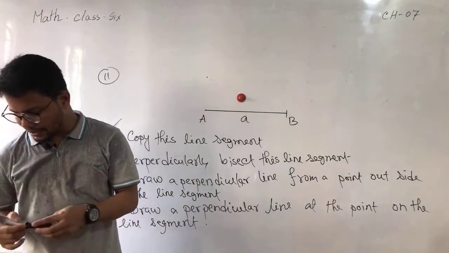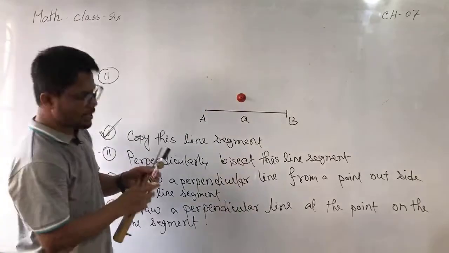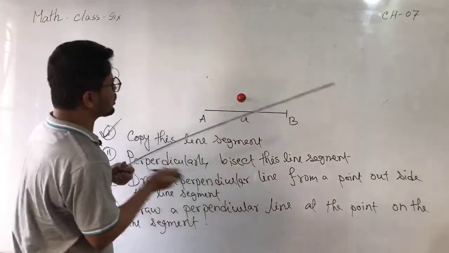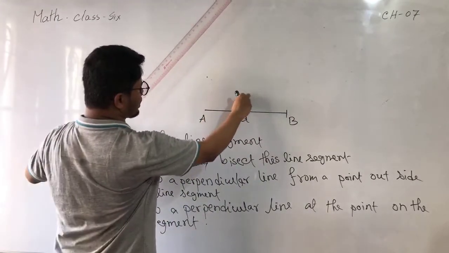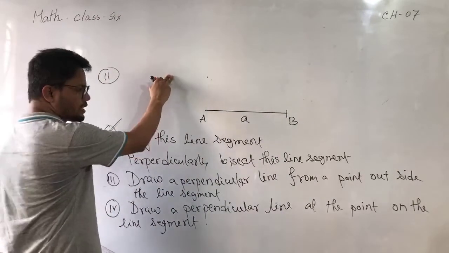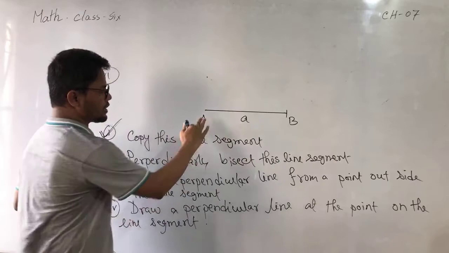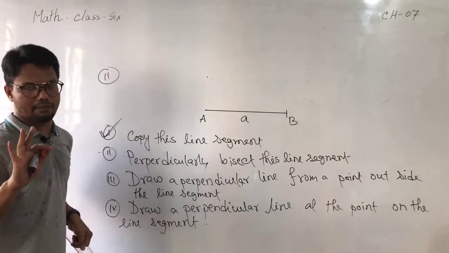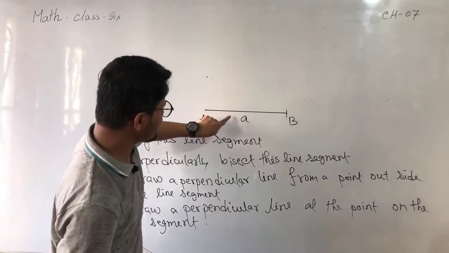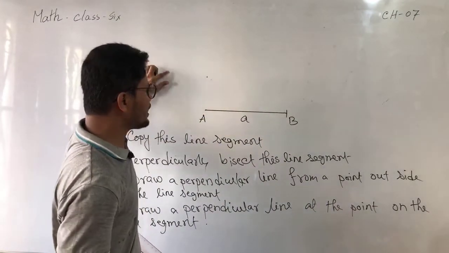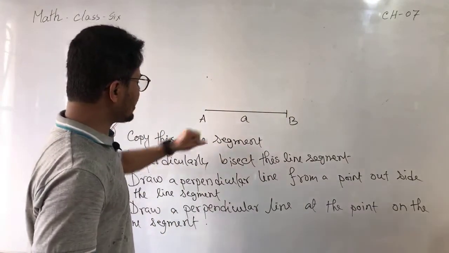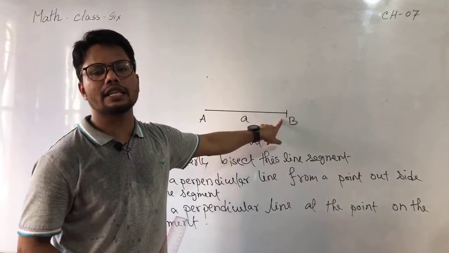Perpendicularly bisect this line segment. So just take a line segment here, as in the previous one. First you can copy this one, or directly you can bisect this one. It depends on you. Either you copy the given line segment here, then bisect it perpendicularly. This is method one. Otherwise, directly you can bisect the given line segment.